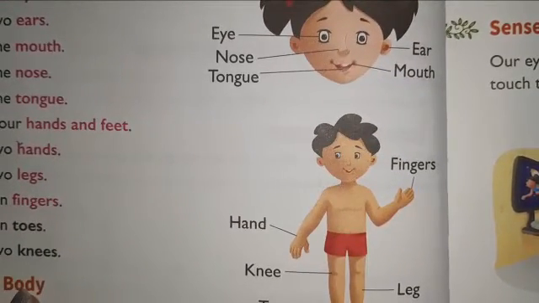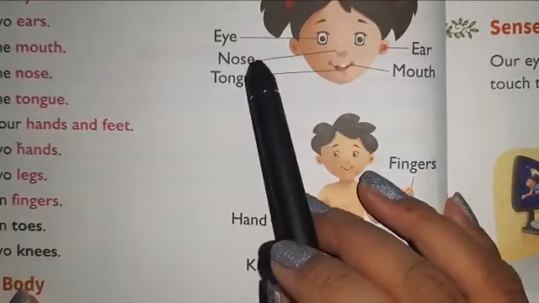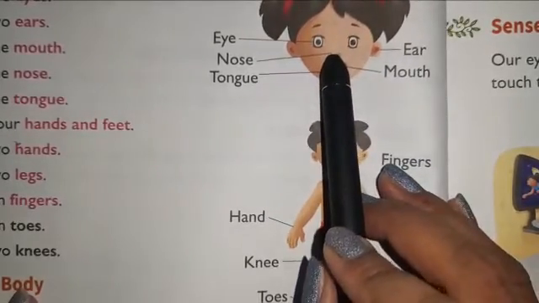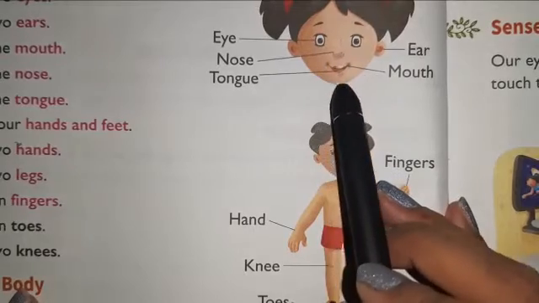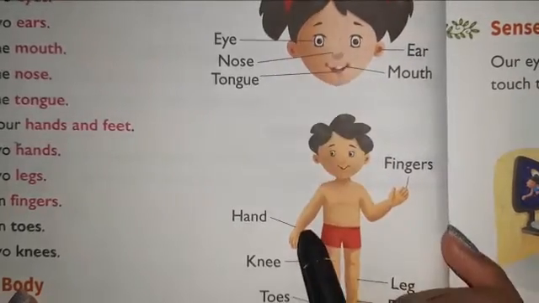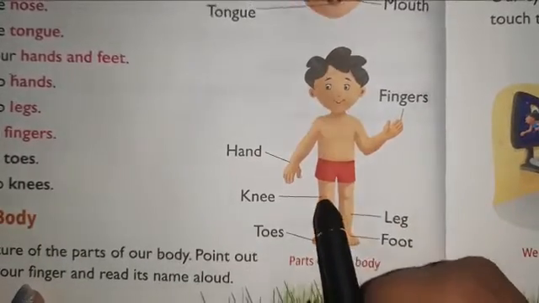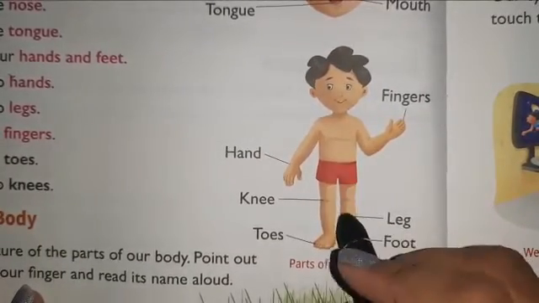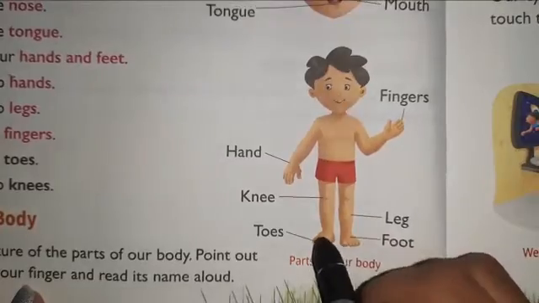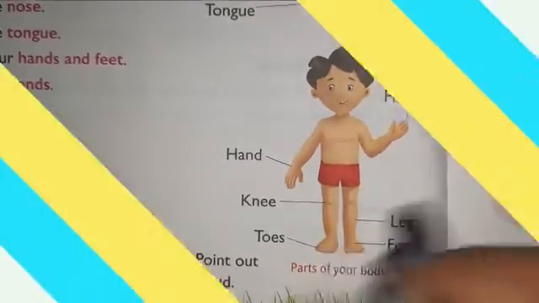We have 2 eyes. We have 2 ears. We have 1 nose. We have 1 mouth. We have 1 tongue. We have 10 fingers. We have 2 hands. We have 2 knees. We have 2 legs. We have 10 toes and we have 2 feet.